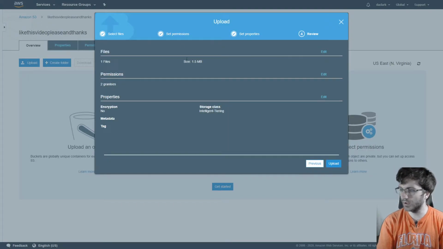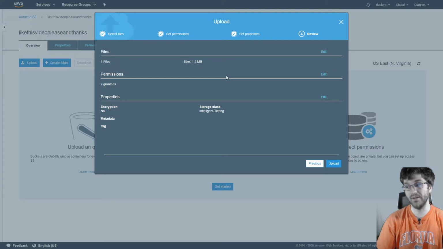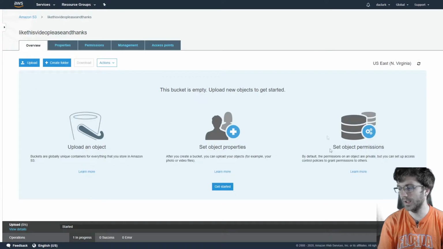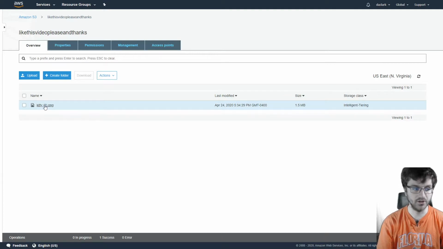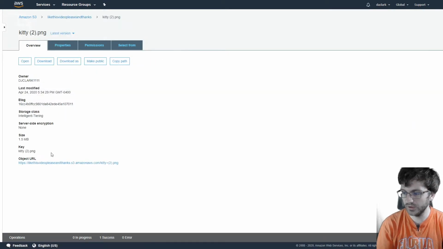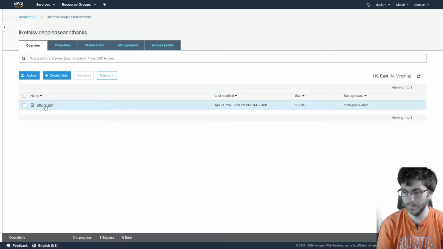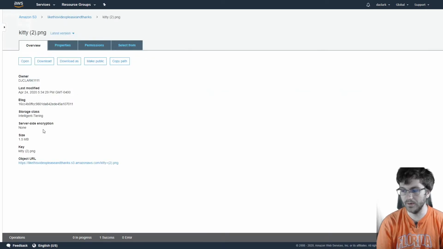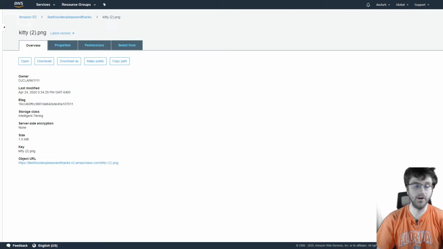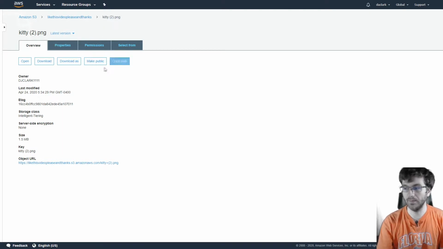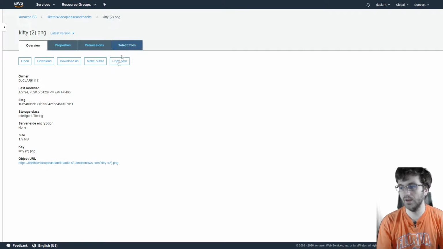We can review all we saw, and it's 1.5 megabytes. Since we're using free tier, we won't have to pay for this. But if we weren't, we would have to pay a couple cents or something like that. But since we set it up in free tier, it should be good to go. Now we can click the picture, or the PNG, and then it'll give us some information on it. They're going to give us some options here. We can open it, download it as something, make public, and it's already public, so we don't have to do that. We can copy the path.